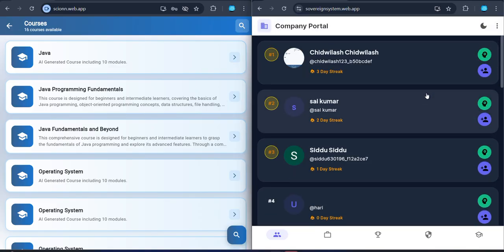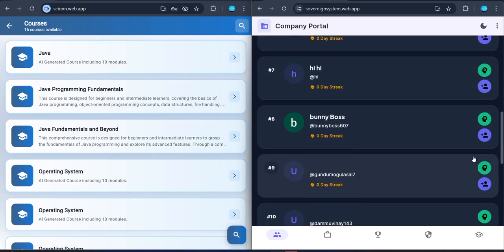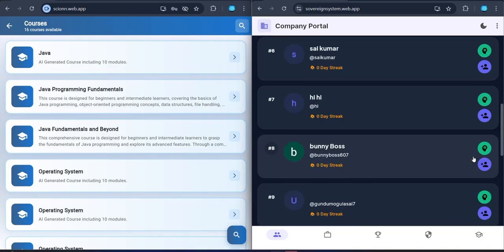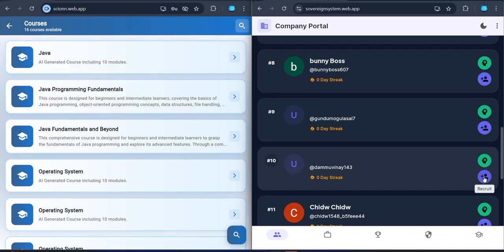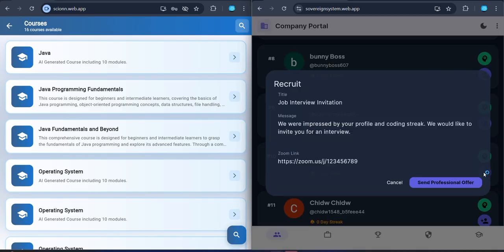Okay, here we can see various users in our application. Mainly it allows company people to recruit the users according to their positions. When they click on this recruit option, they'll get a job title and a message description of what they want to send to the user, and they'll send the professional offer.